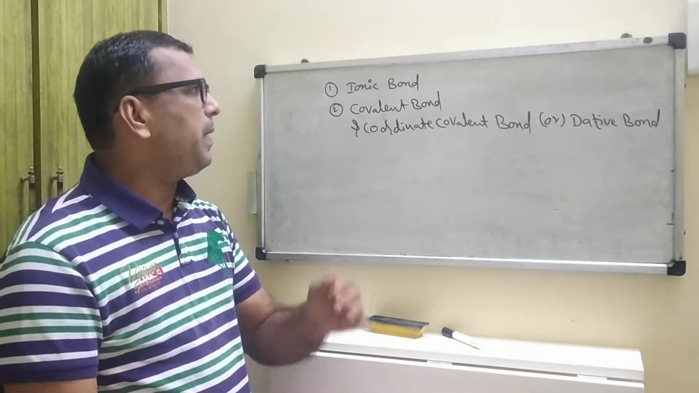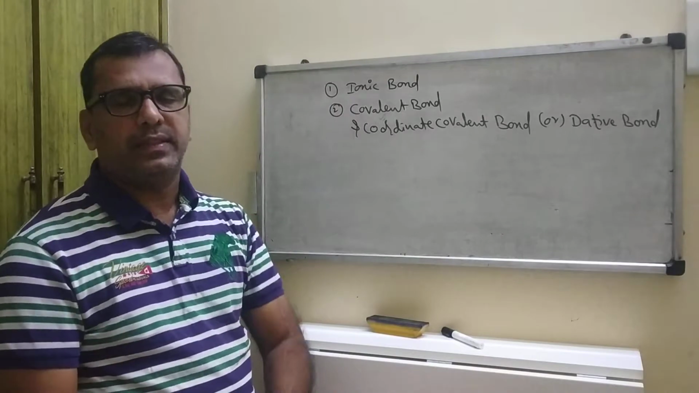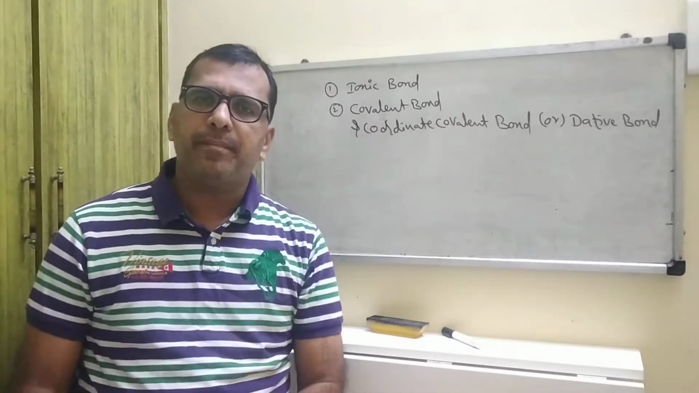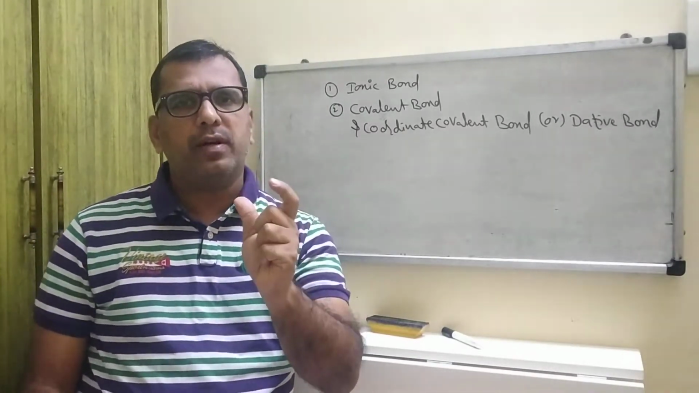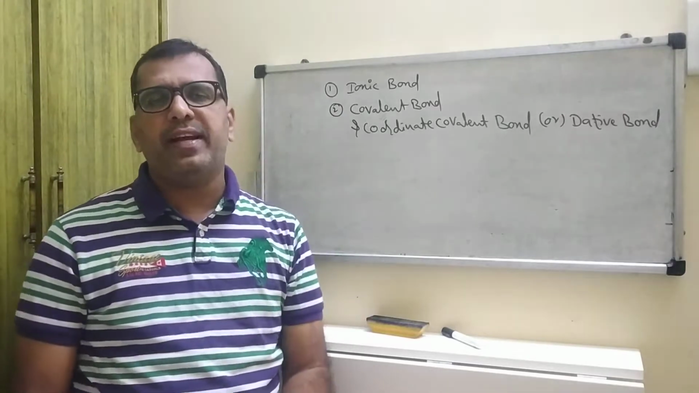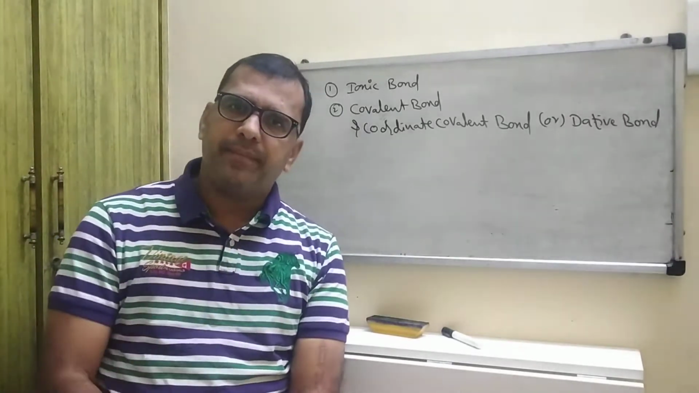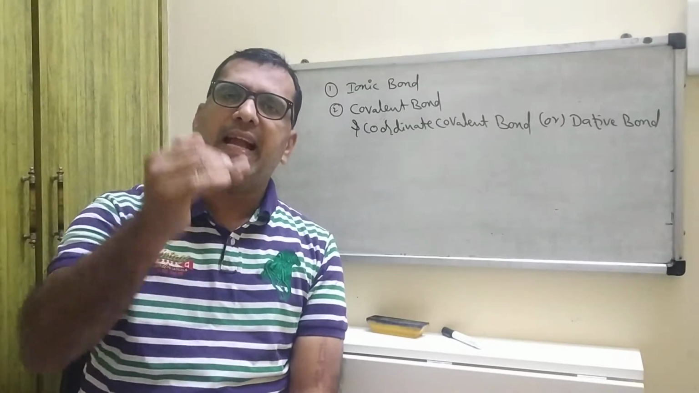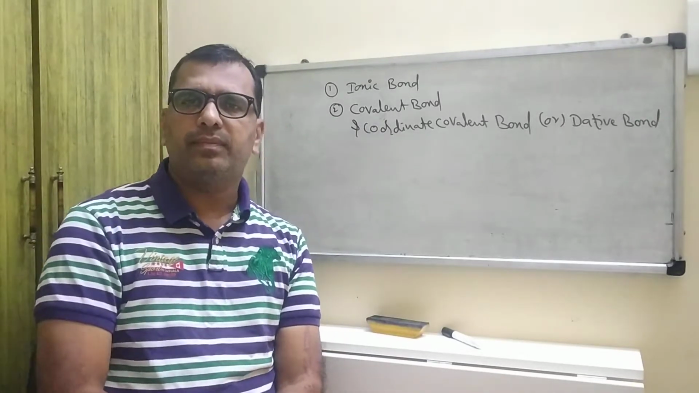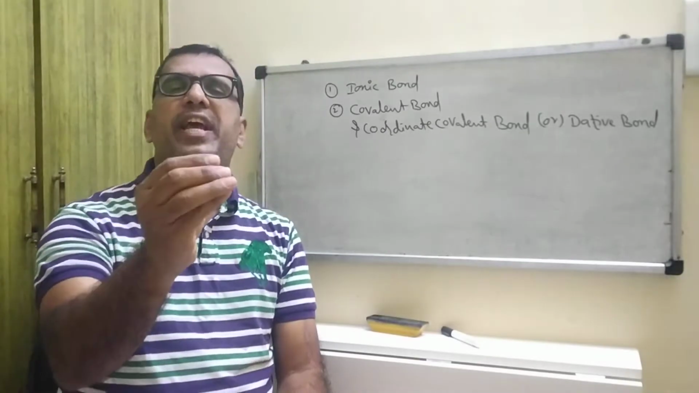Today I am going to explain about bonds. Generally, chemical bond is mainly classified into two parts. What are they? Number one, transfer of electrons. Number two, sharing of electrons.